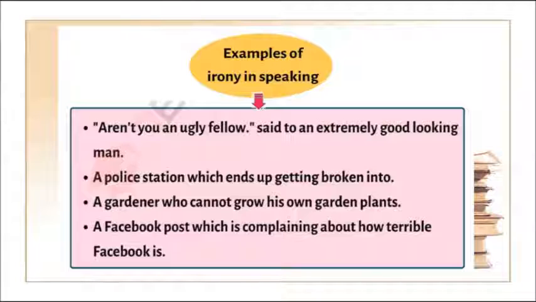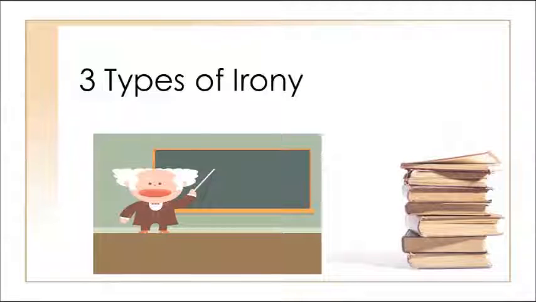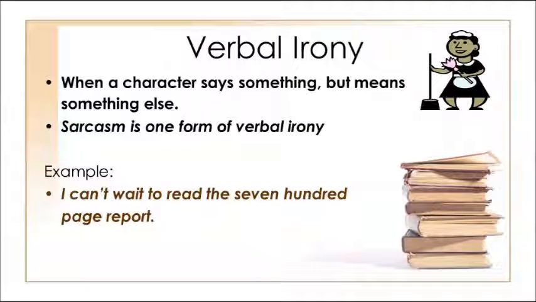Here we have some more examples of irony. Look at the picture. "Aren't you an ugly fellow," said to an extremely good-looking man. A police station which ends up getting broken into. A gardener who cannot grow his own garden plants. A Facebook post which is complaining about how terrible Facebook is. You can see over here how the writer has expressed his ideas in some other way. These are examples of irony. Irony is of three types: verbal irony, situational irony, and dramatic irony.